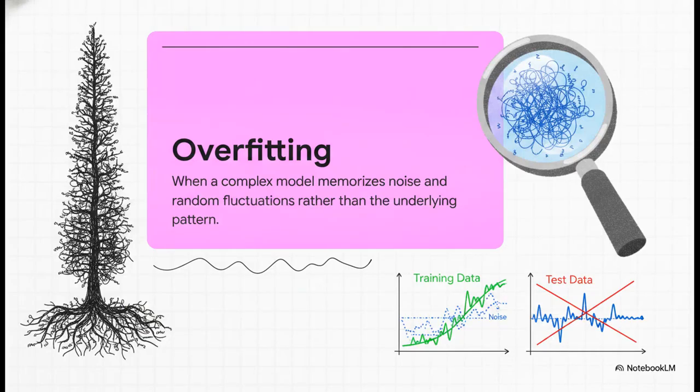But, and this is a huge but, here is the fatal flaw of a single decision tree. If you let a tree grow too deep, it suffers from what data scientists call high variance. It basically gets completely bogged down in the weeds. Instead of learning the general underlying pattern of the data, it literally memorizes the noise and the random fluctuations in the specific training set it was given. We call this overfitting. So an overfitted tree might look like a genius in training, but it's going to perform terribly when you show it brand new unseen test data.